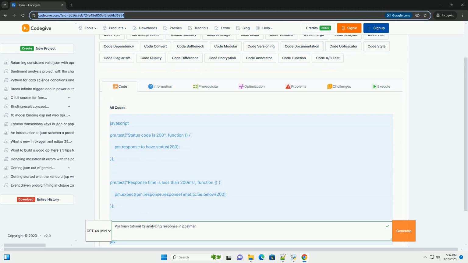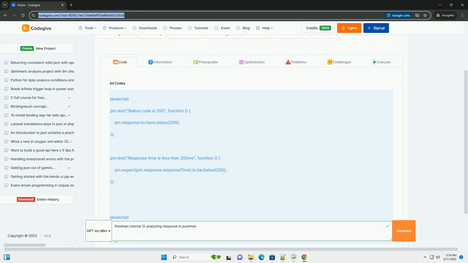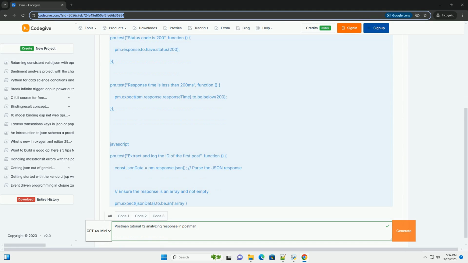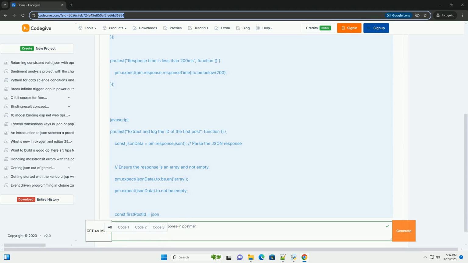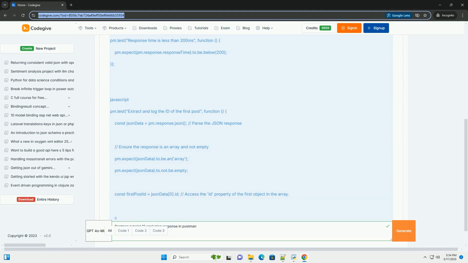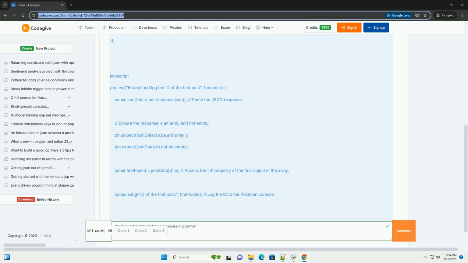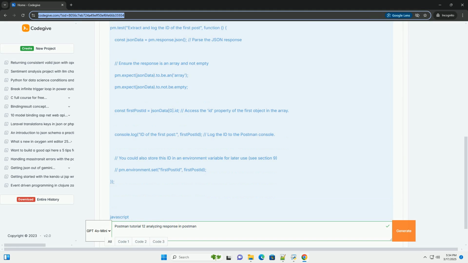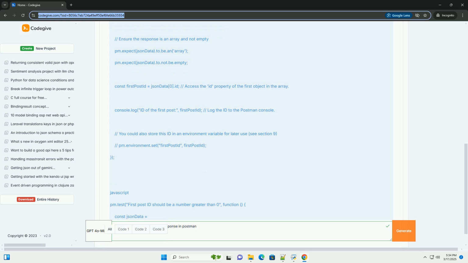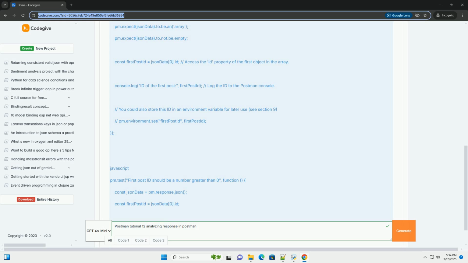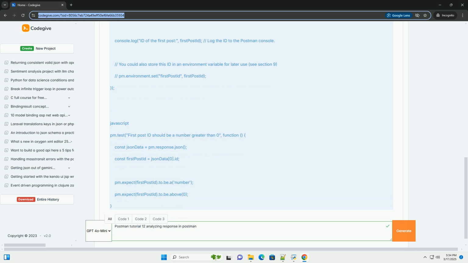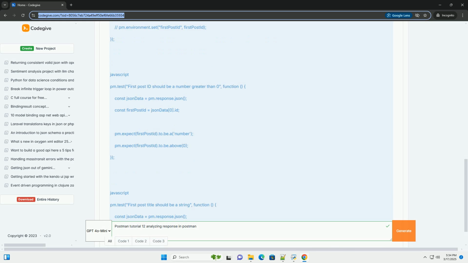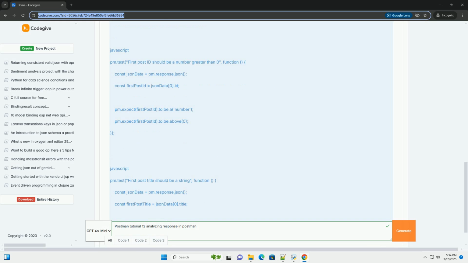Postman Tutorial 12, Analyzing Responses with Code, Beyond Basic Checks. This tutorial delves into analyzing Postman responses with code, going beyond the basic status code and header checks. We'll cover how to extract data, perform calculations, make assertions based on data, and handle different response types. We'll use JavaScript in the Tests tab of Postman to accomplish this.